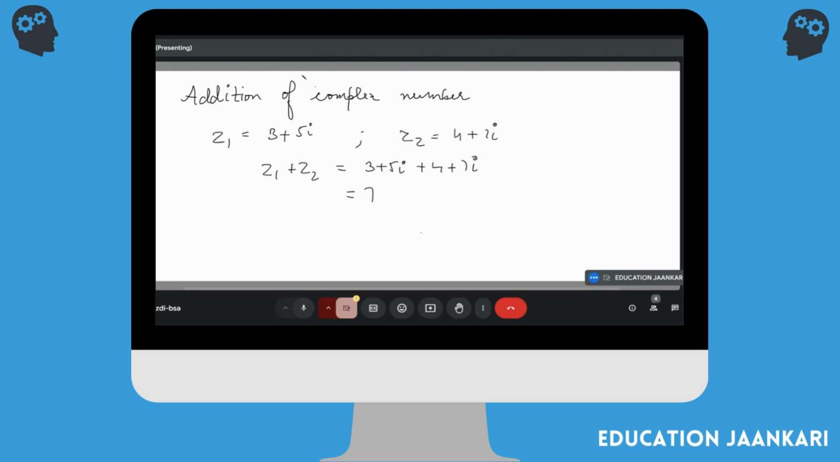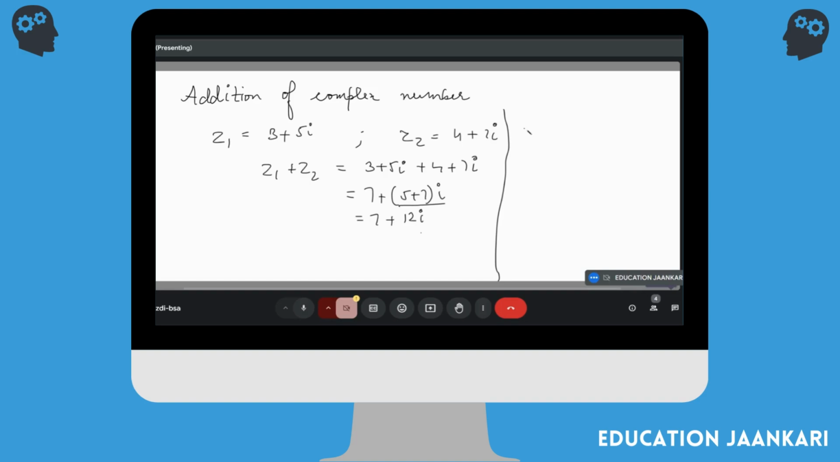And what is the imaginary part? Now you keep the iota aside. You just add the 5 and 7. So you will do 5 plus 7 and iota is outside. It's still an imaginary term, but you will add this. So it's going to be 7 plus 12 iota. That's your answer for the addition. Simple?